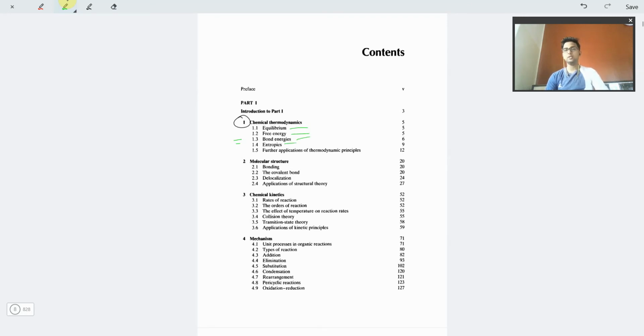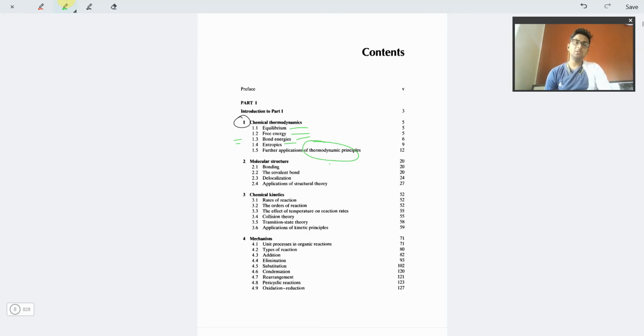The equilibrium is given, the free energy is given, the bond energies are explained, how the entropies work, and the kinds of ring formation. I'll explain them in detail a few minutes later. Then come further applications of thermodynamic principles, which are quite important if you are studying the thermodynamic aspect of organic chemistry, and you will get good details about that in this book.